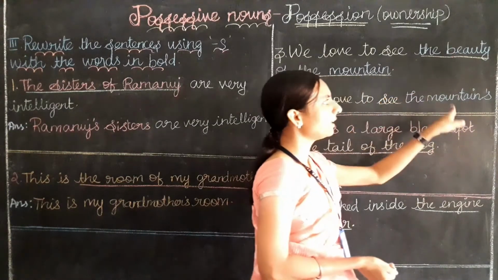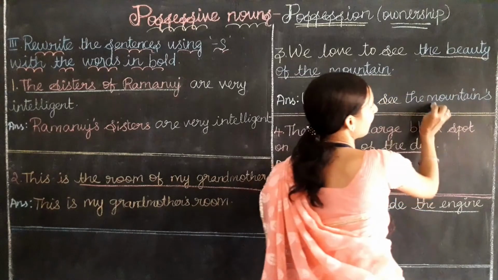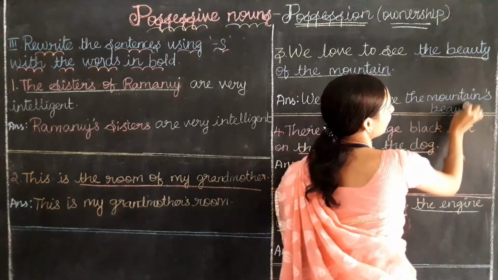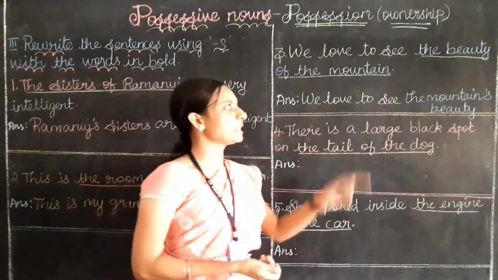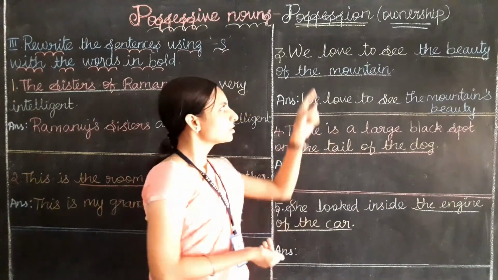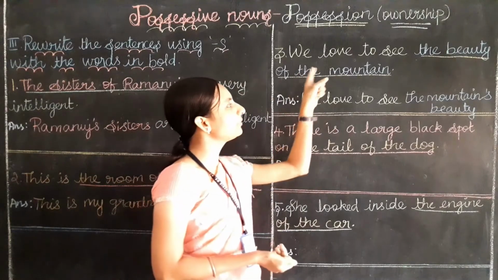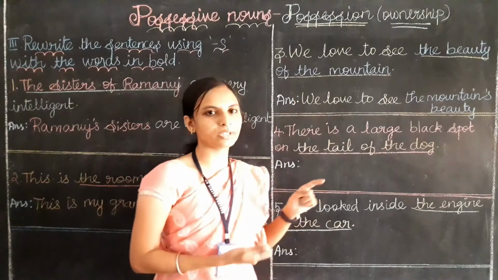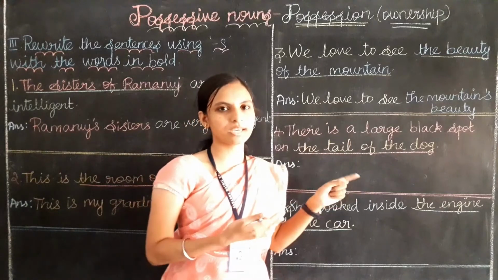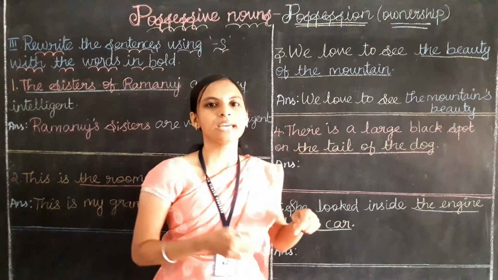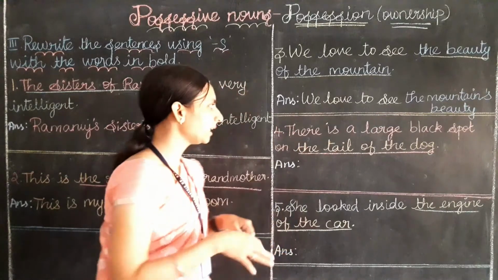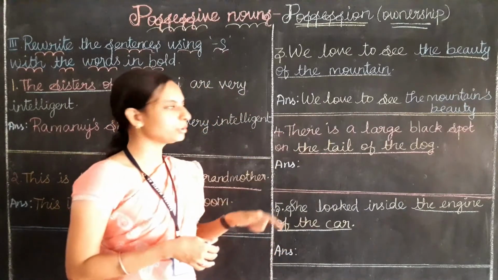Here I am going to write only 'beauty', not 'the beauty'. The mountain's beauty. Clear? We love to see the mountain's beauty. In the question they have given 'we love to see the beauty of the mountain'. We need to add apostrophe s to show the possession. That is why we have written: we love to see the mountain's beauty. Okay, so let's do the fourth one.